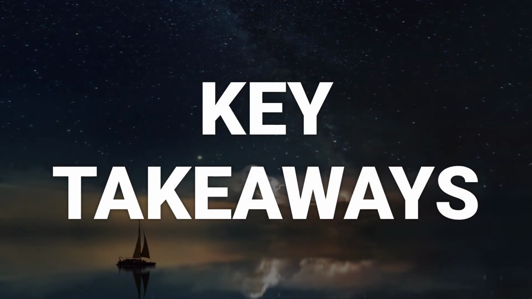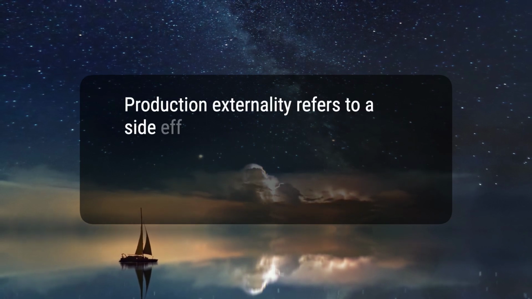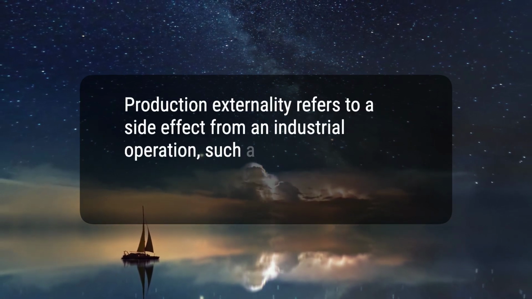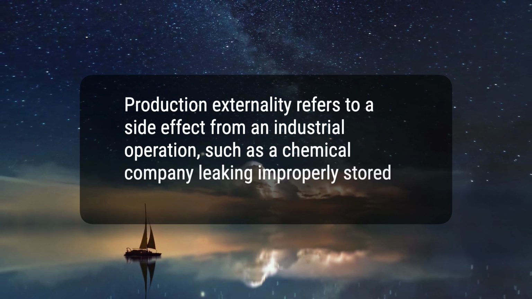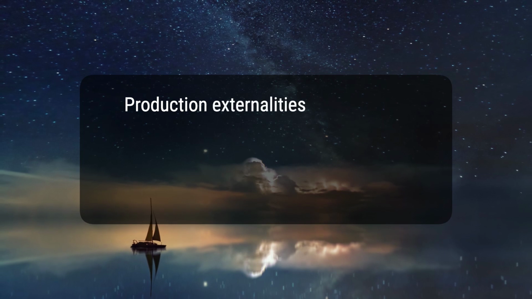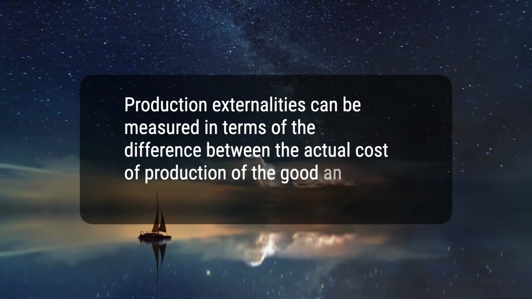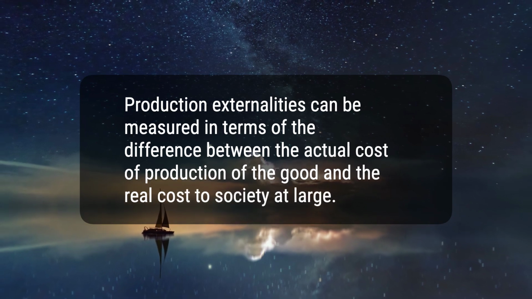Here are 4 key takeaways. 1. Production externality refers to a side effect from an industrial operation, such as a chemical company leaking improperly stored chemicals into the water table. 2. Production externalities can be measured in terms of the difference between the actual cost of production of the good and the real cost to society at large.